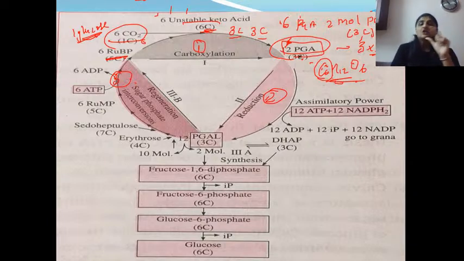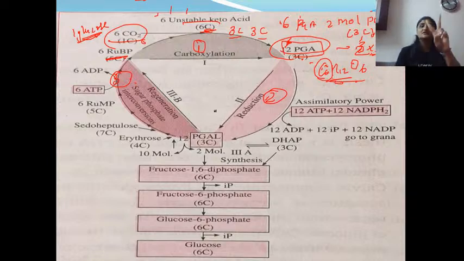Clear? Great. So that is called carboxylation, where CO2 is fixed in the stroma and CO2 is accepted for the first time by RUBP. RUBP is going to accept that CO2. It will give you first unstable keto acid. Then that unstable is broken down into the 2 stable compounds called PGA, 3C 3C each. So in one carbon dioxide you are going to get 2 molecules of PGA. So you have to multiply, that is 2 × 6. So you get what? 12 PGA molecules. Clear? Great. Now second one.